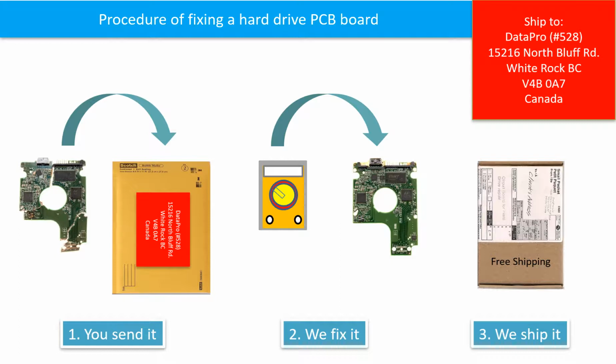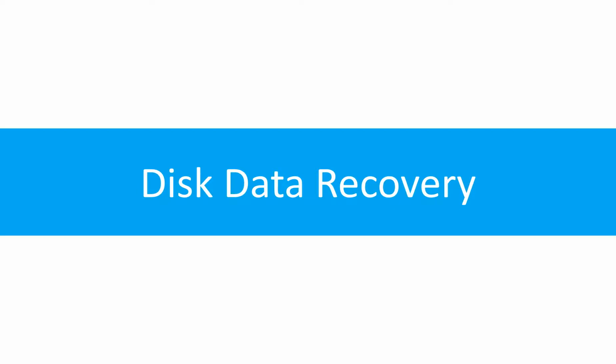This picture illustrates the procedure of fixing a hard drive PCB board. First, the clients send in their PCB board. 2. We fix the PCB board. 3. We ship the PCB board back to the clients. In the rest of the video, we are going to talk about disk data recovery.